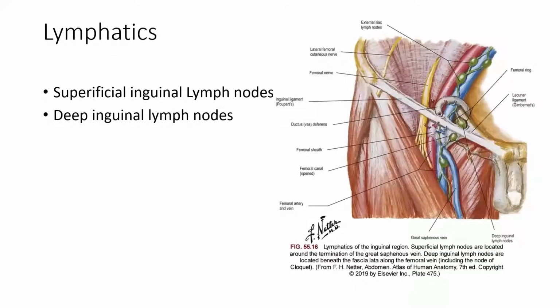Lymphatics of the inguinal region. There are two groups of lymph nodes: superficial inguinal lymph nodes and deep inguinal lymph nodes. Superficial inguinal lymph nodes lie adjacent to the terminal of greater saphenous vein. Deep inguinal lymph nodes lie beneath the fascia lata along the femoral vein. Deep inguinal lymph nodes also include the node of Cloquet.